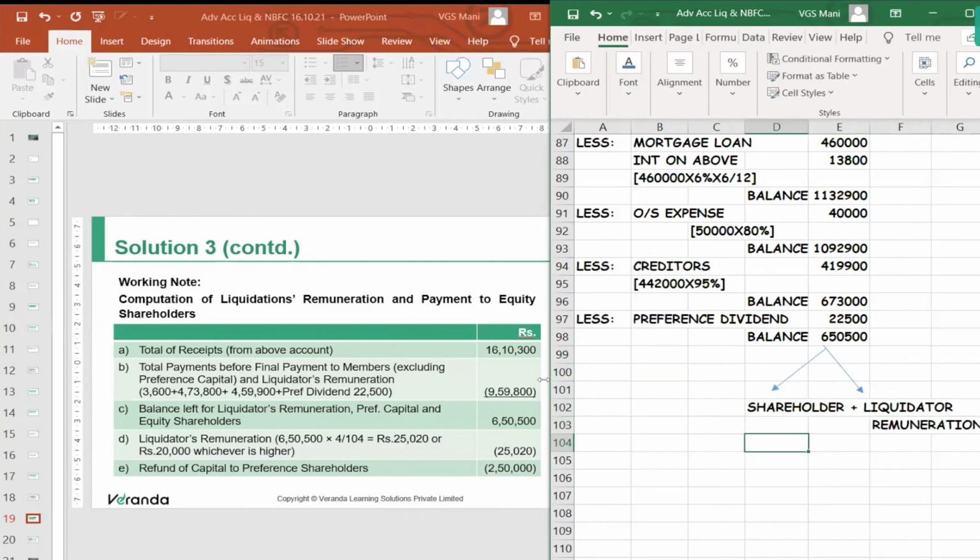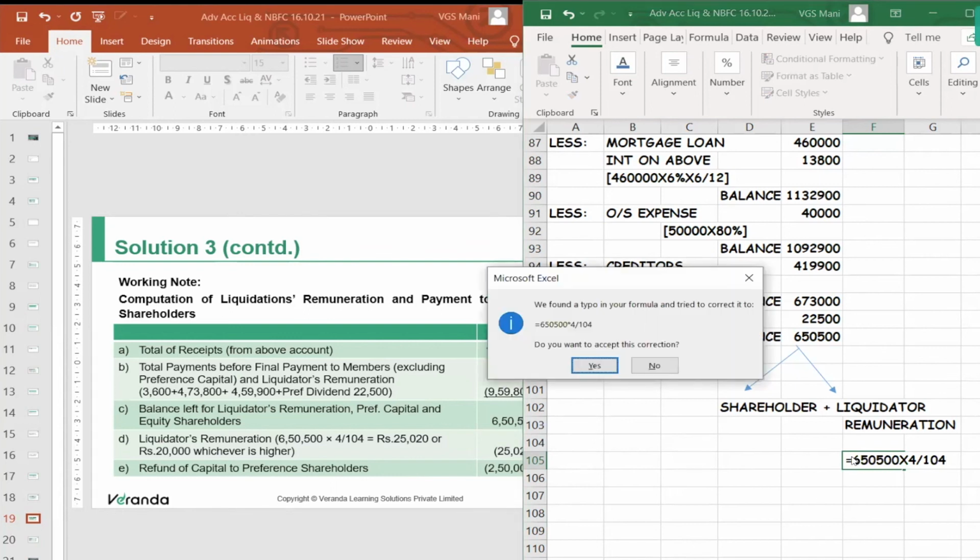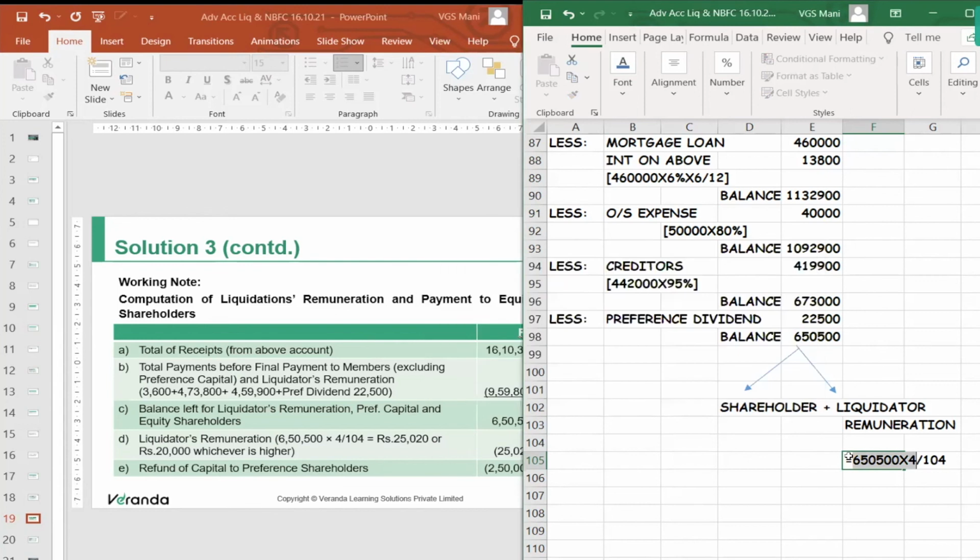Yes. So liquidator remuneration, if it is 4% on payment to shareholder, it is not like question number 1. That is exclusive definition. This is inclusive definition. So what you should do, 650,500 into 4 by 104. It comes to 25,019.